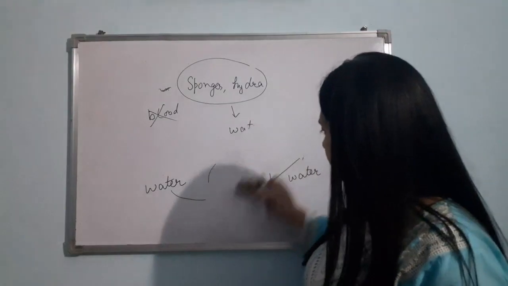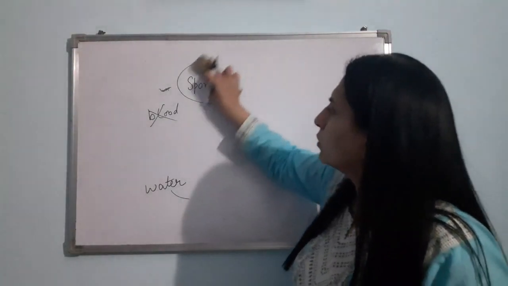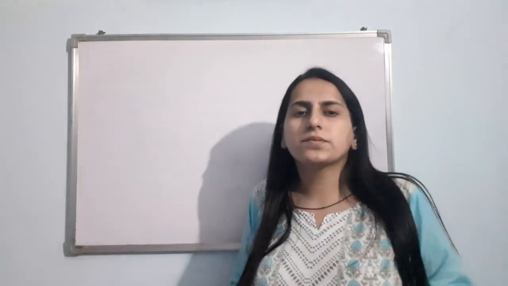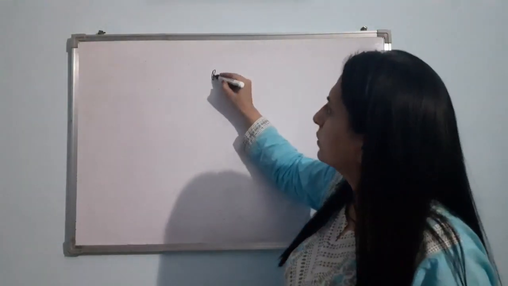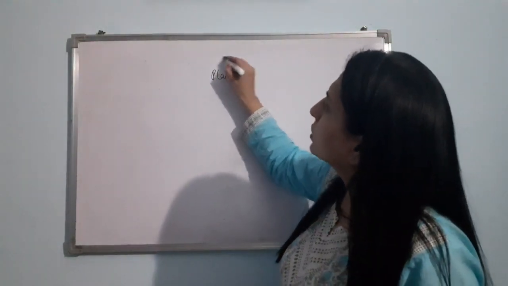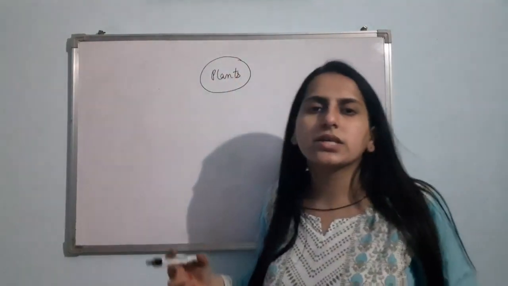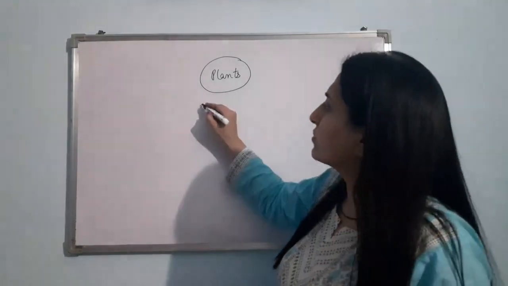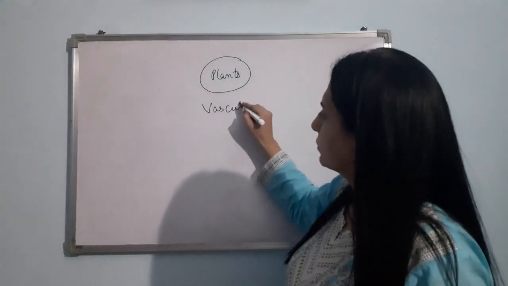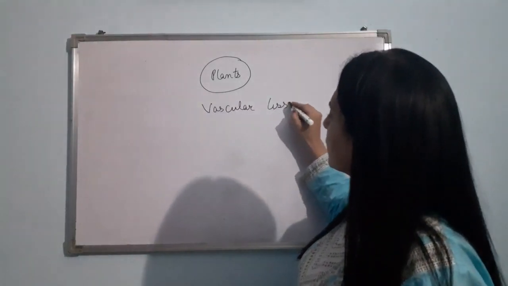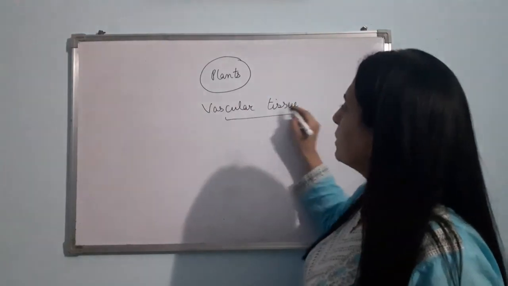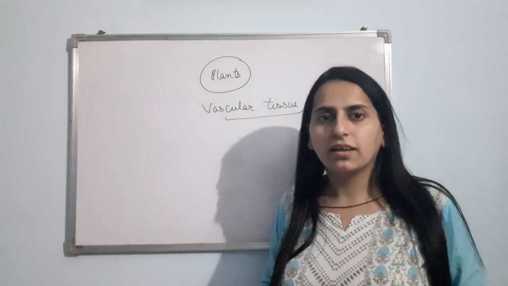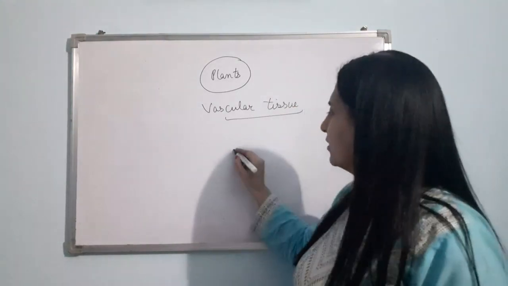Now, let me talk about how there is transportation of substances in plants. For the purpose of transportation, plants have a particular tissue, and that tissue is vascular tissue. Vascular tissue is a tissue that helps in the transportation of substances in plants. Now what is a tissue?